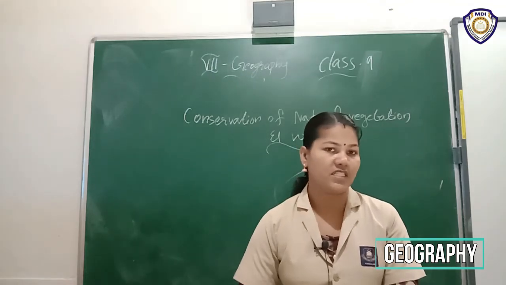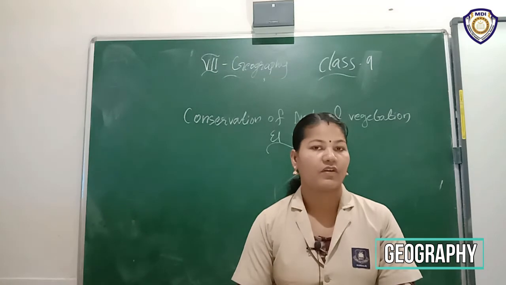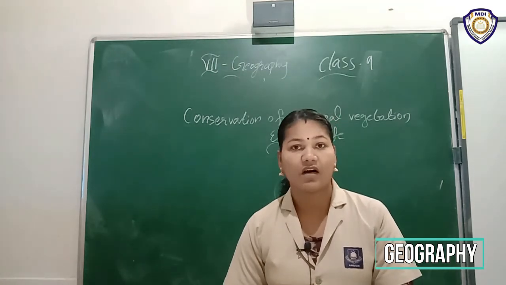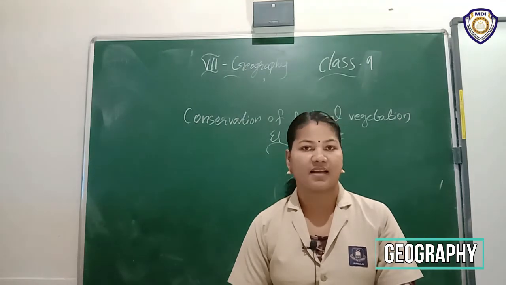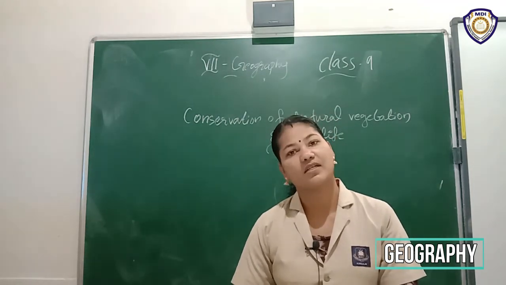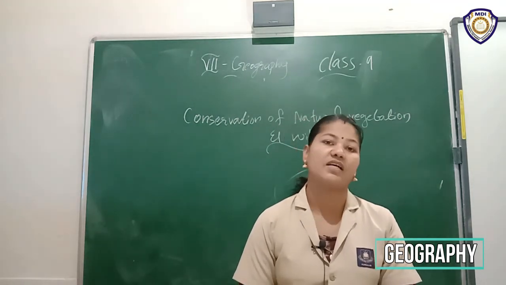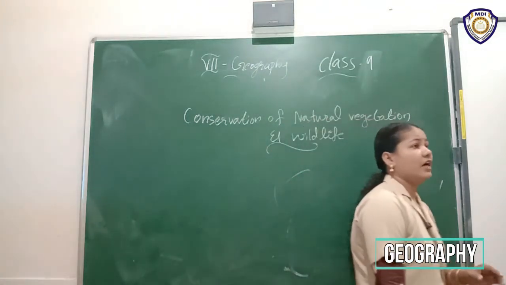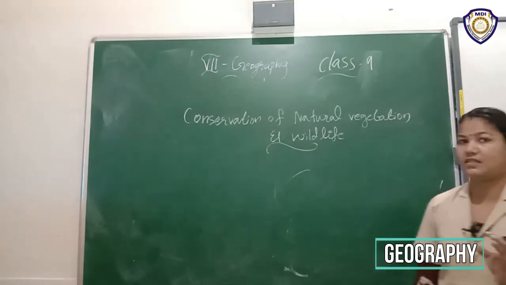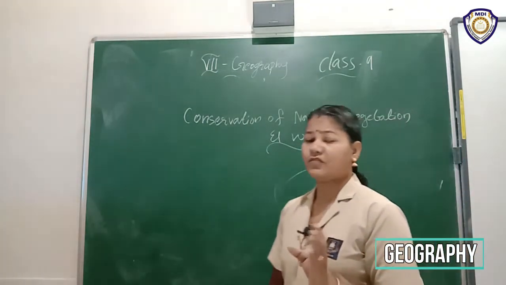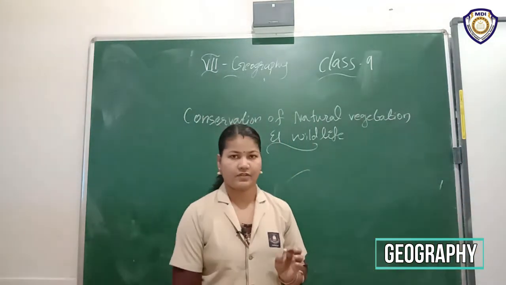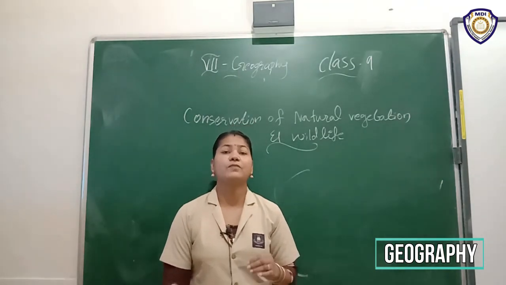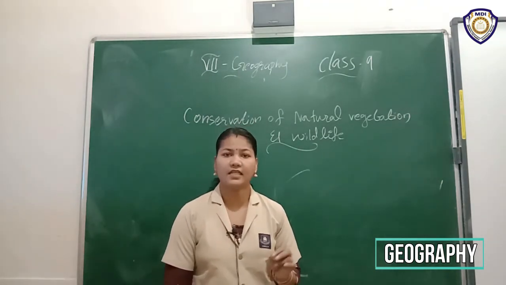Okay, every citizen's duty. Okay, our own duty. We want to conserve our plants and animals because we can't live without plants and animals. That's why we want to conserve our ecosystem. Otherwise, our life is affected. That's why every citizen wants to conserve our forest and wildlife. Okay, it's our own duty, it's our own responsibility. We want to conserve our forest and wildlife.